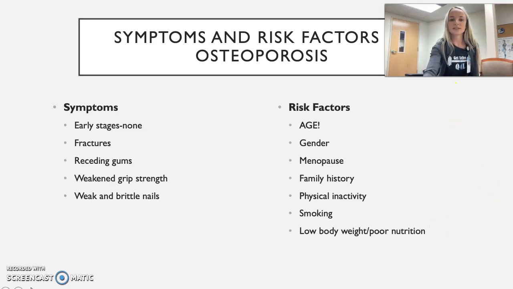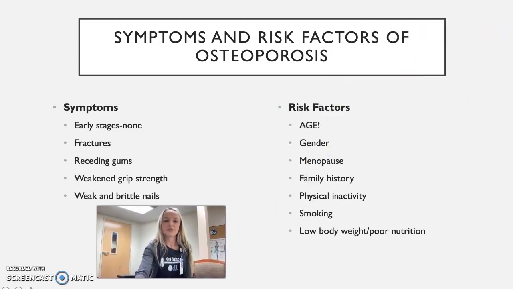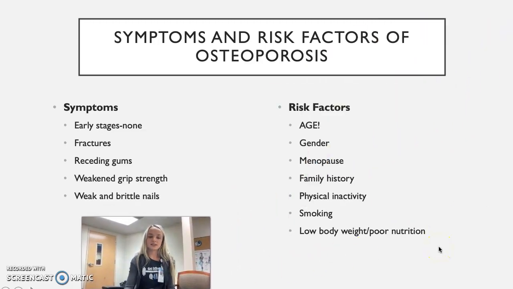So symptoms and risk factors of osteoporosis. First off, the symptoms. If you are in the early stages of osteoporosis, you will not have any symptoms. So a lot of people don't realize they have anything going on until they have a fracture. So usually a fracture is the first incidence that will make someone go to the doctor and find out that they have osteoporosis. Another symptom that is common is receding gums. Your teeth are bone, so it affects your teeth as well.